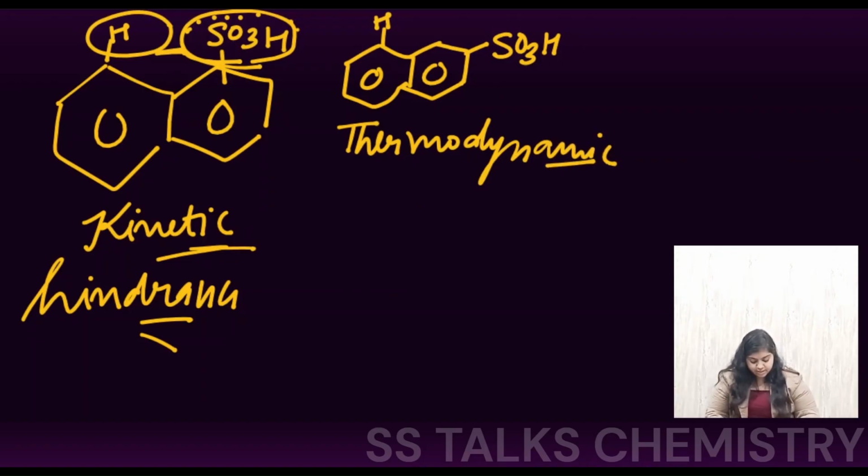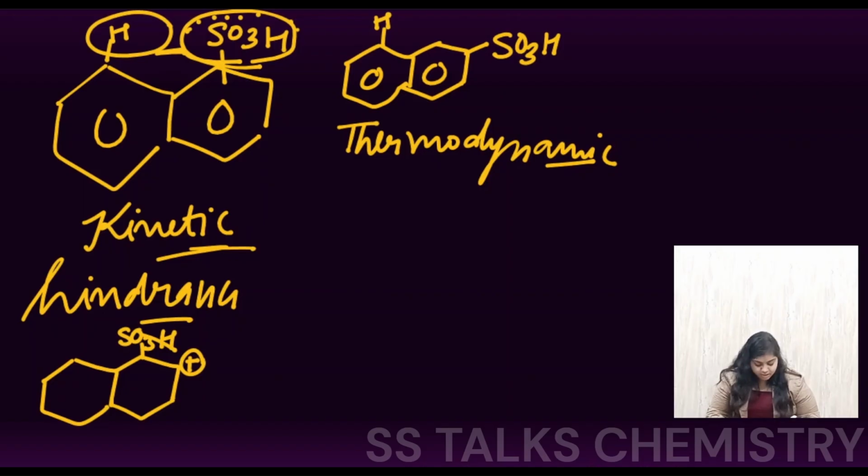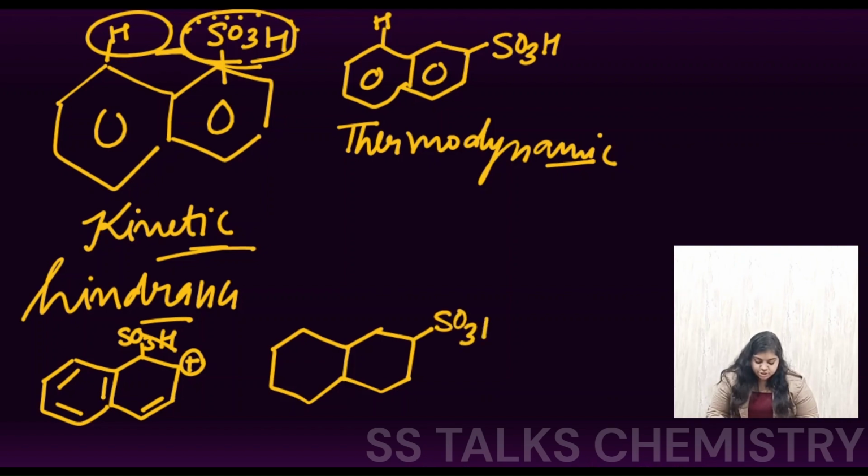Along with that, we can see that after the attack of the electrophile, it occurs first at this position, right? Now here will be the presence of the electron density, the rest of the bonds remain the same, and this intermediate is formed. Here, if the substitution is occurring at this position, the positive charge will be formed at this position, right?